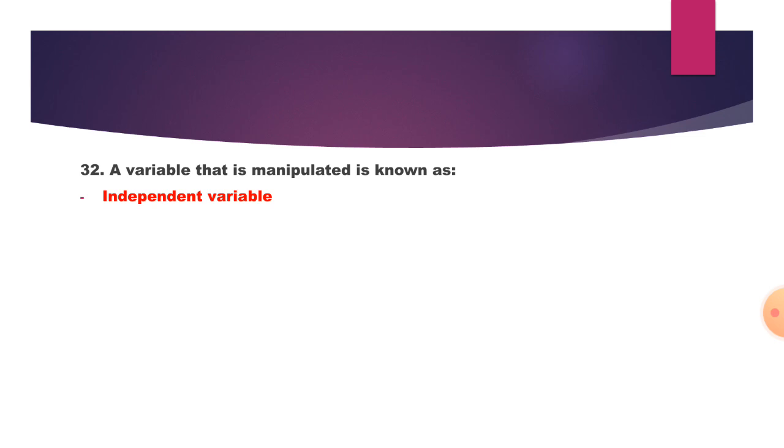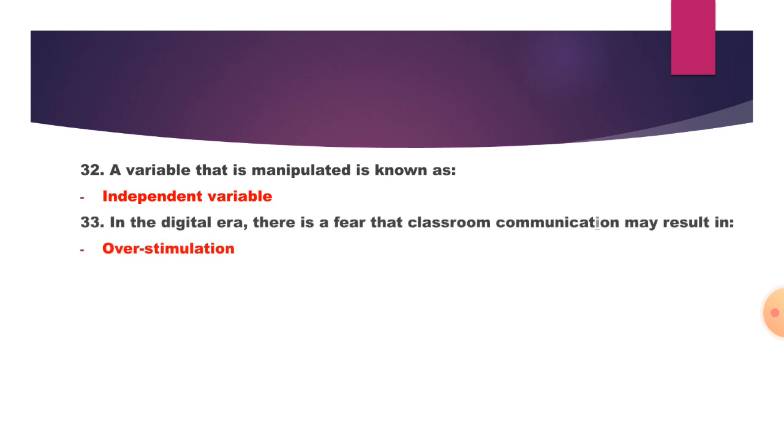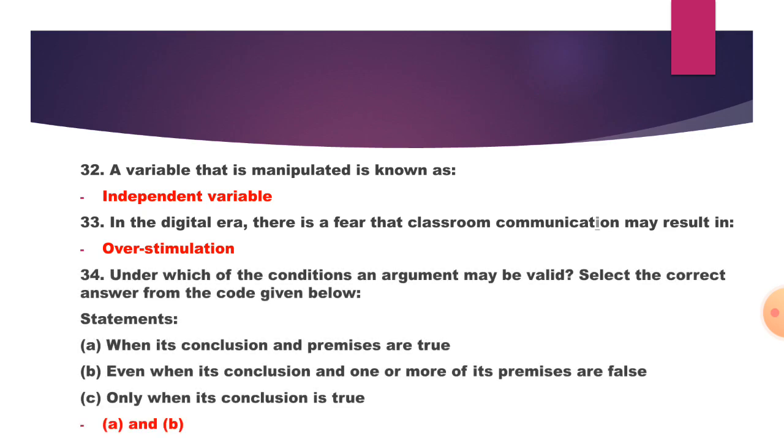32. A variable that is manipulated is known as what? It is the independent variable, because as per its name it is totally independent, does not depend on anything, so it can be easily manipulated. 33. In the digital era, there is a fear that classroom communication may result in overstimulation. Because of the digital one, the stimulation becomes more and more accumulated, so it can be overstimulated.